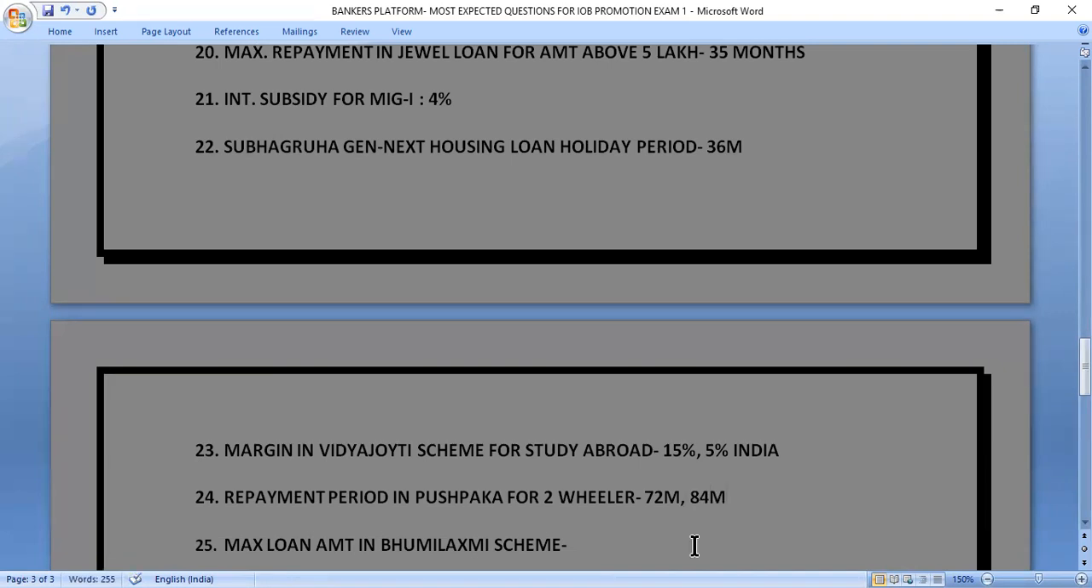So friends, last question of the day is, what is the maximum loan amount in Bhumi Lakshmi scheme? So the maximum loan amount that we can give in Bhumi Lakshmi scheme is rupees 10 lakh.